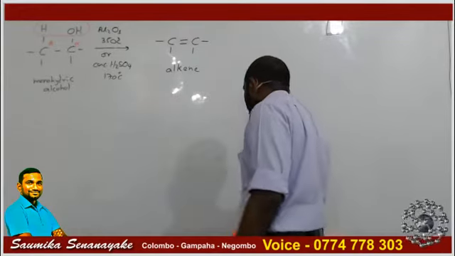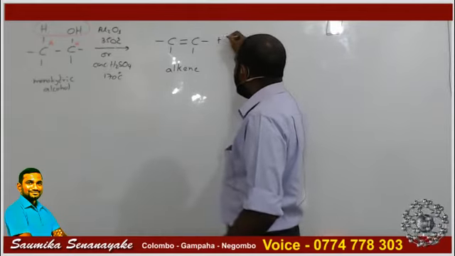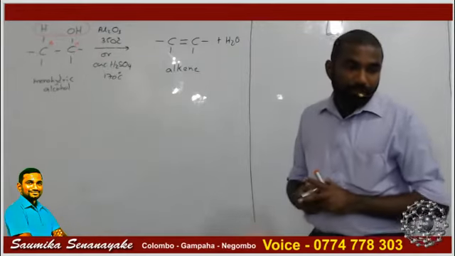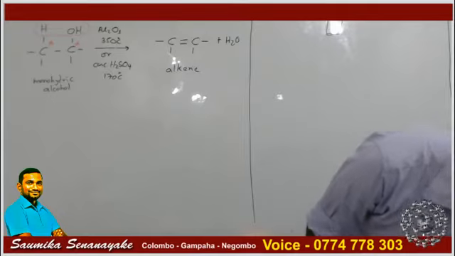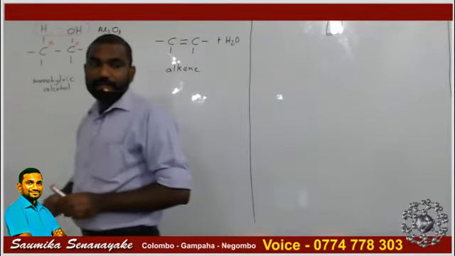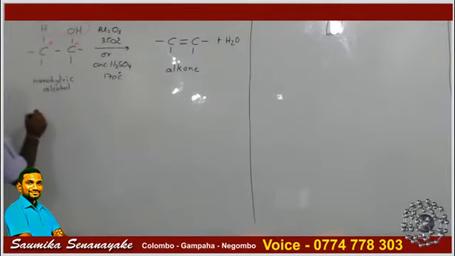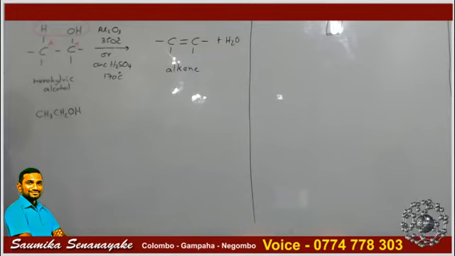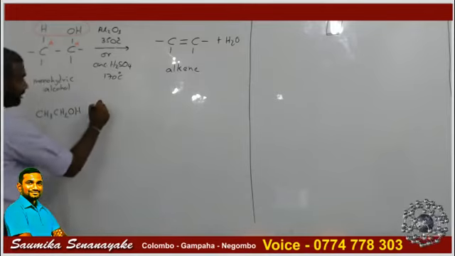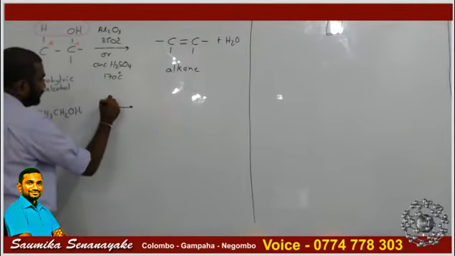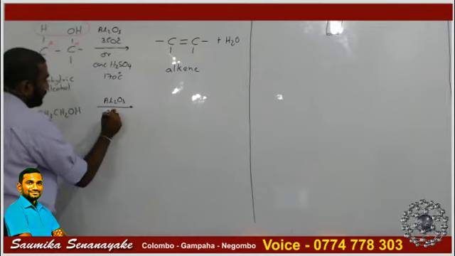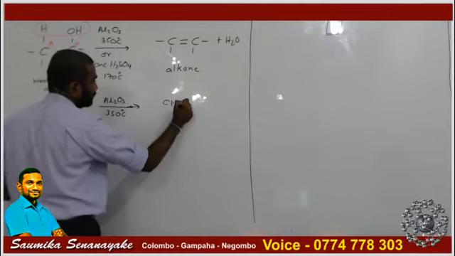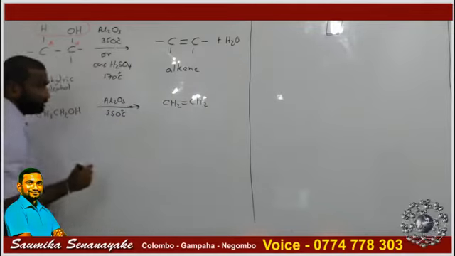Between the alpha carbon and the beta carbon, a double bond will be formed, and here a water molecule gets removed. Now as an example, if you take CH3CH2OH and use alumina, Al2O3 at 350°C, then it will result in the formation of CH2=CH2.